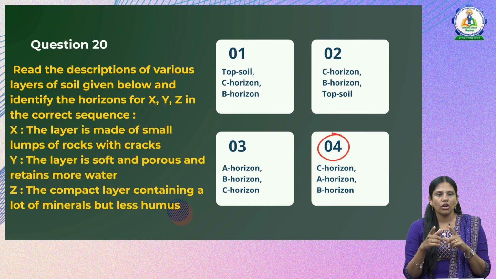So X is C horizon, Y is A horizon and Z is B horizon. So this is the soil profile, and all these are previous year's question paper questions. So you can see this topic is very important in the CTET paper 2 science syllabus, because we may get at least 2 to 3 questions from this particular topic, because the topic is also huge and a lot of things are covered in this natural resources.